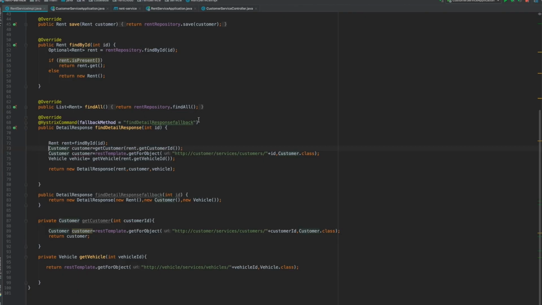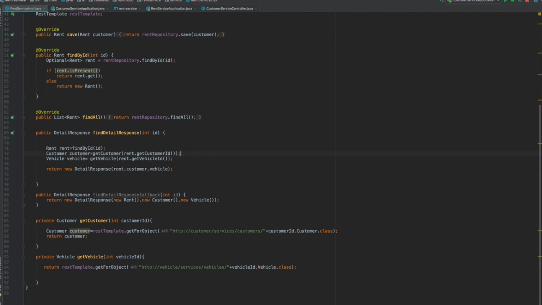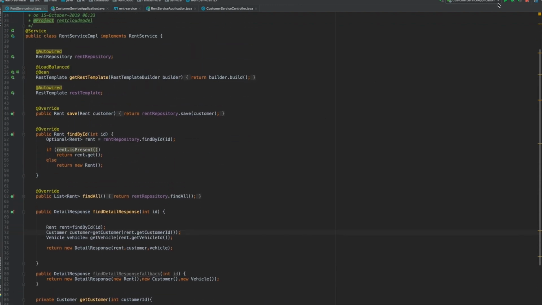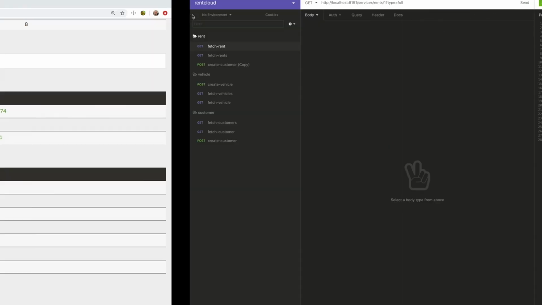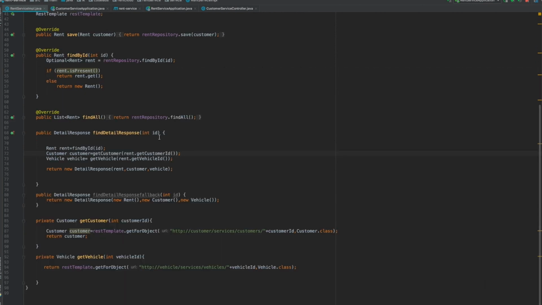So let me revert it back. I'm not using this one, and I'm going to remove this. So now we have our original back, right? Okay, so now we have everything back to normal. Okay, so now everything is working. So we learned this approach does not work.